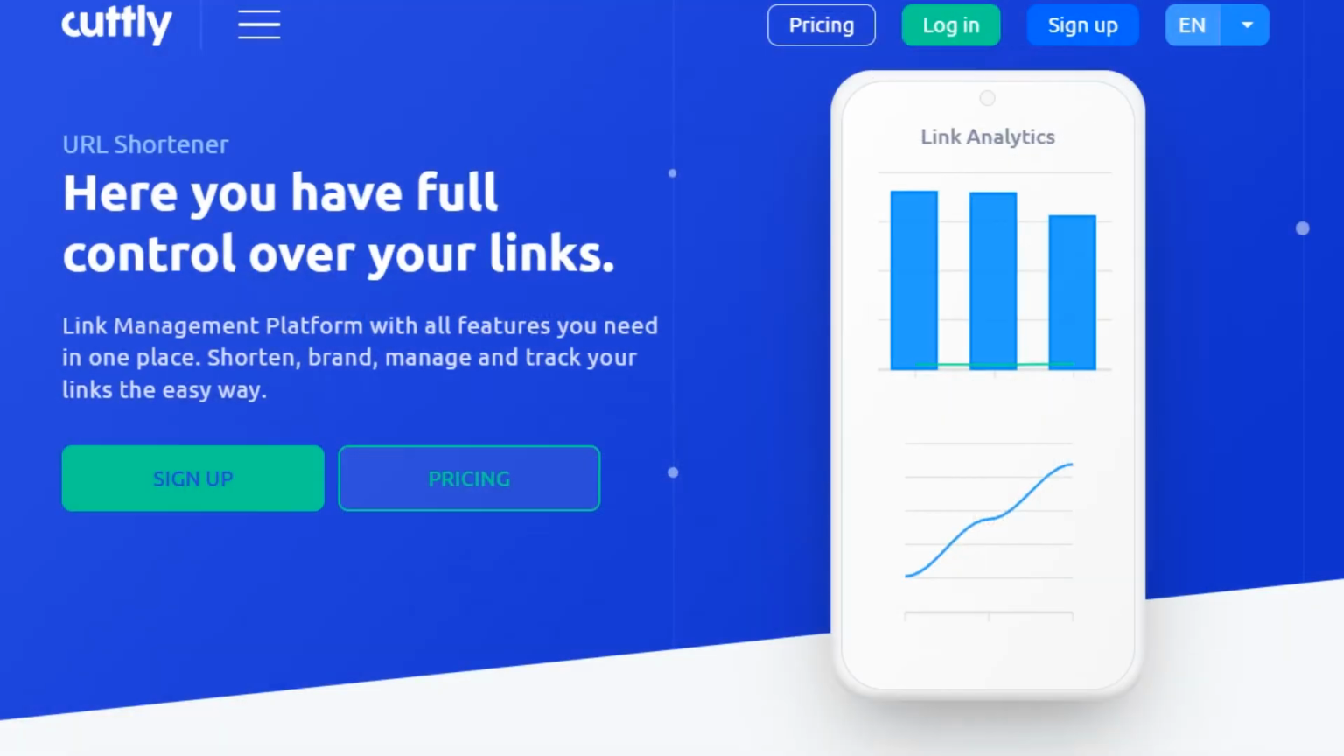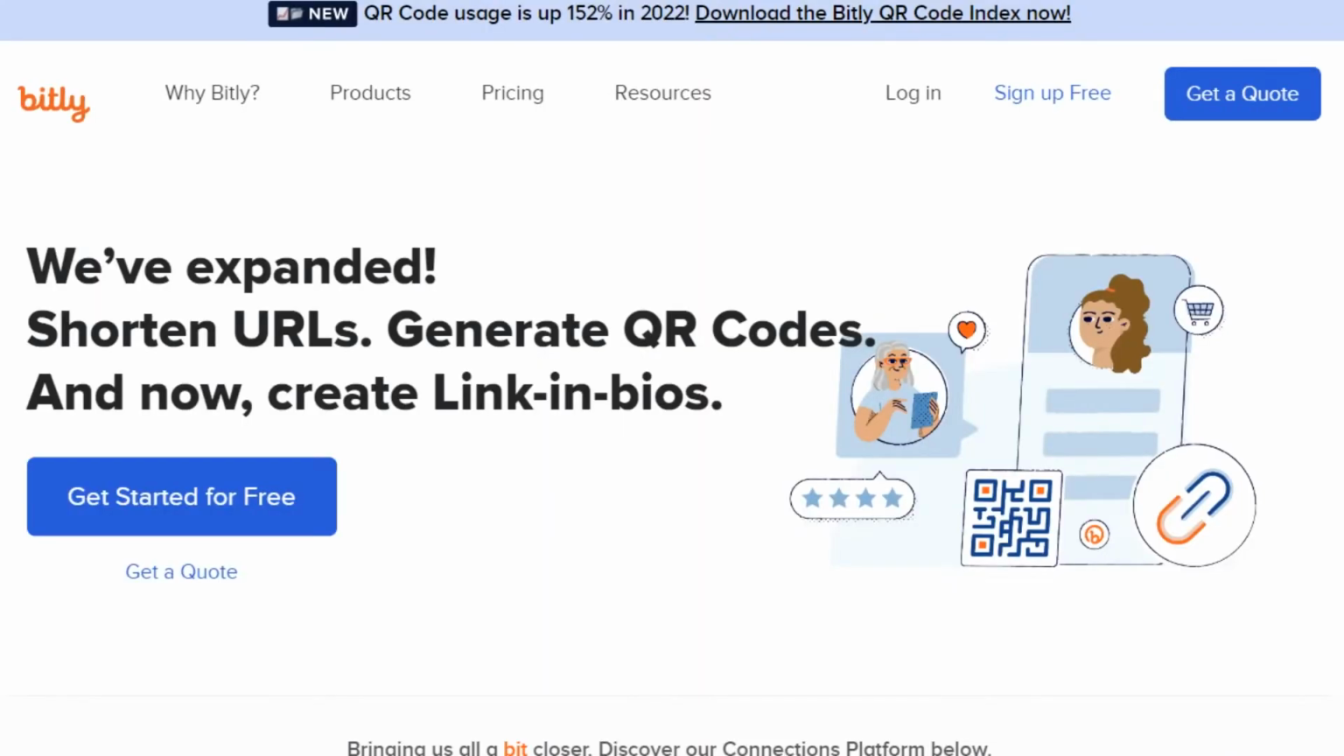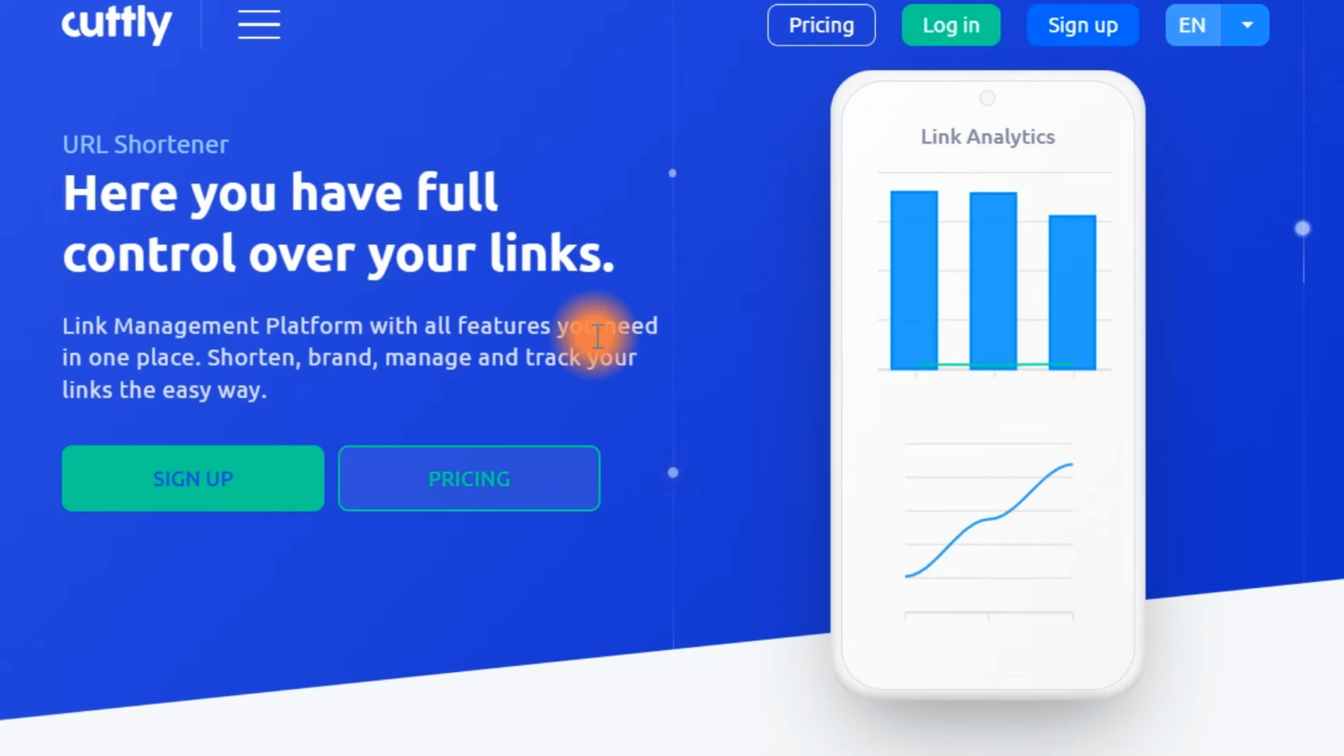So jump over to CpaLead and Bitly first of all because we need to shorten a little bit the link that we are going to get because it's too long and confusing and a lot of people would not want to click on that. So please do this step because it's really important.